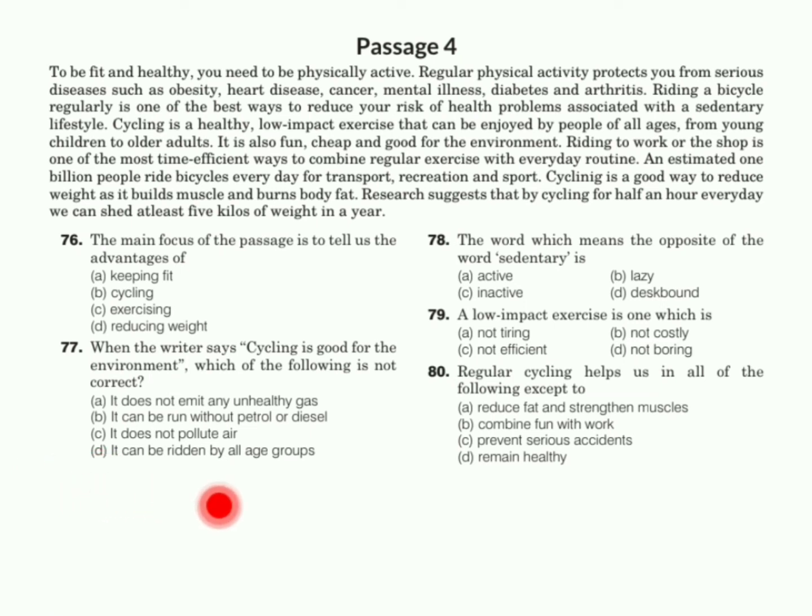Yes, it can be ridden by all age groups. But when saying cycling is good for the environment, the author's intention was not to say that it can be ridden by all age groups. The author's intention was that it does not emit unhealthy gases, or it does not run on petrol or diesel, or it does not pollute air. So option D is the correct answer.